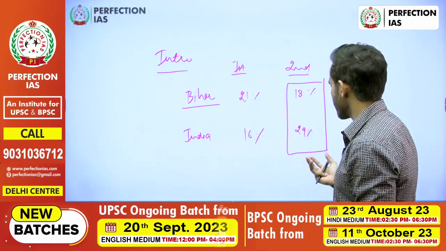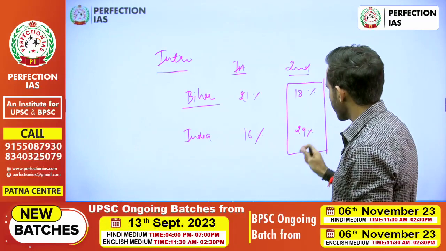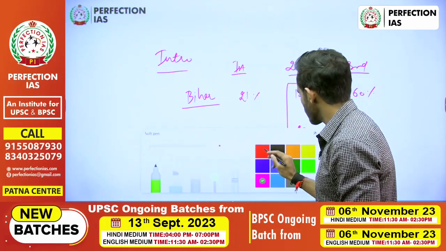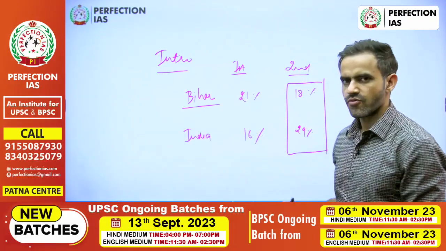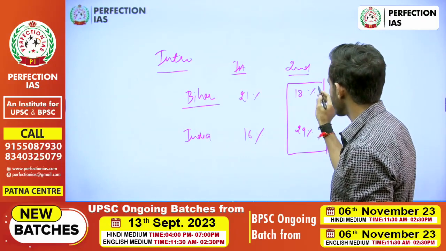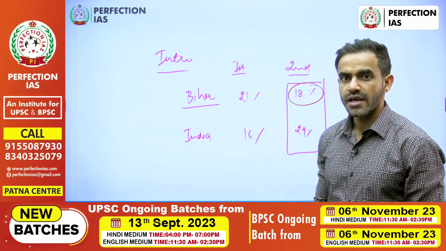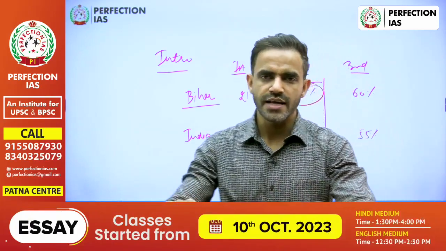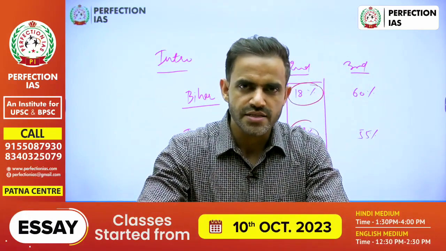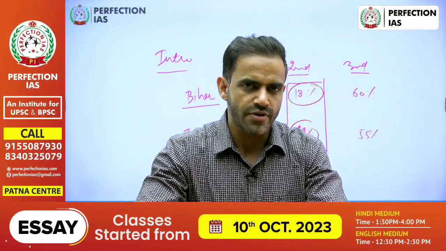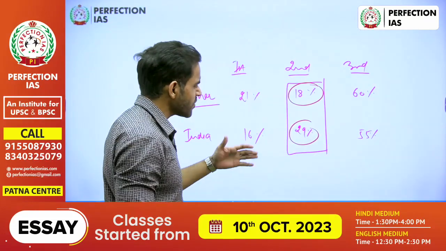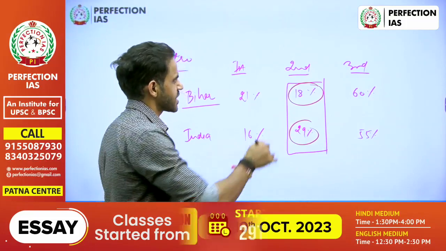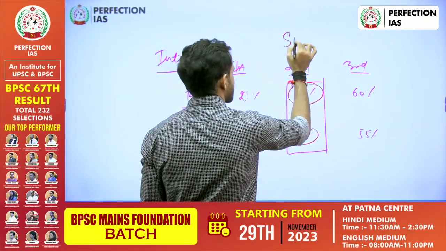How is that industrial backwardness reflected? That is reflected by the contribution of secondary sector. For example, in Bihar economy the contribution is roughly 18%. In case of Indian economy the contribution is roughly 29%. So that itself shows that there is industrial backwardness. Now in order to address that, Bihar government has announced this startup policy.